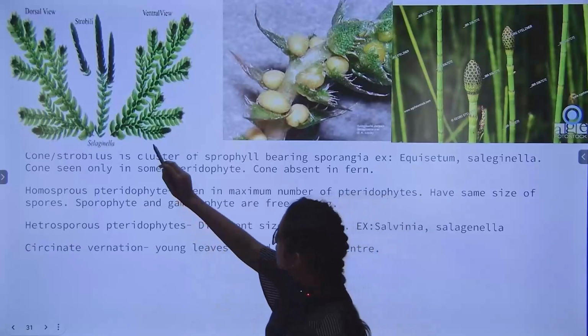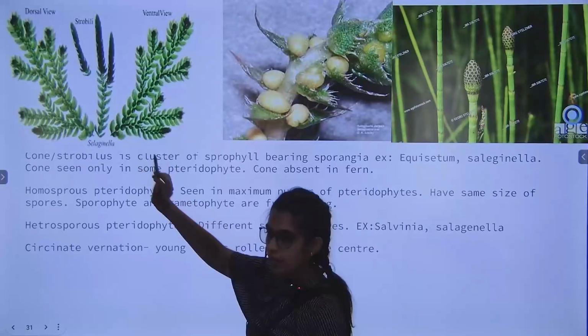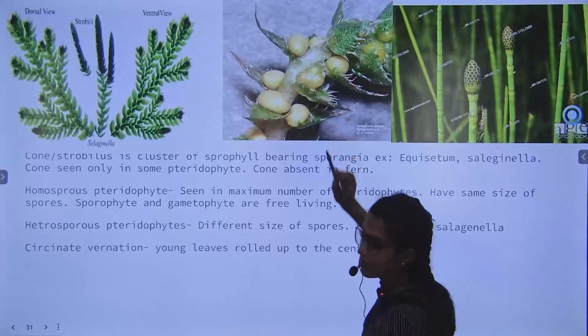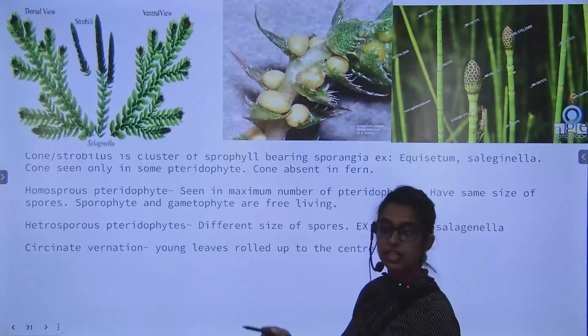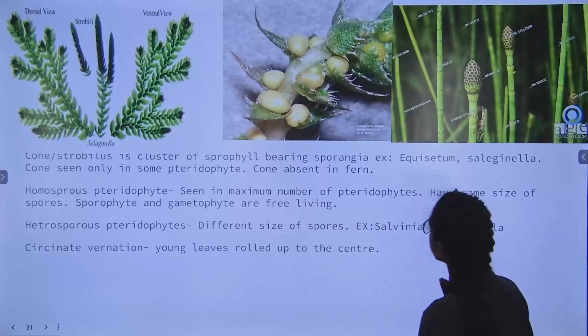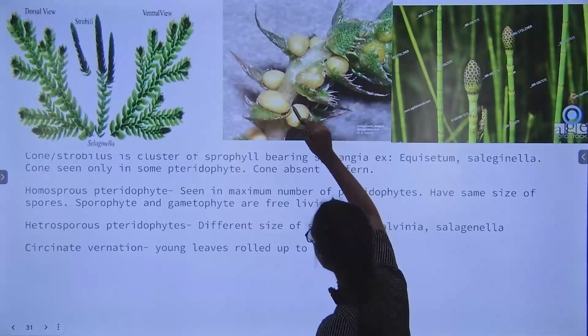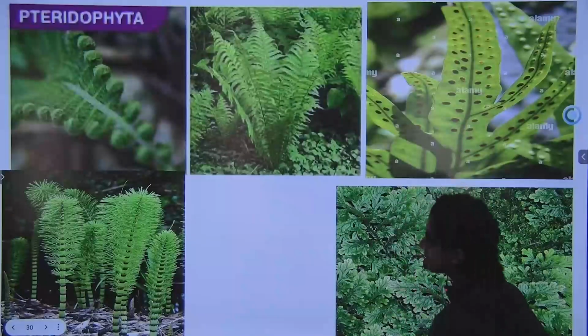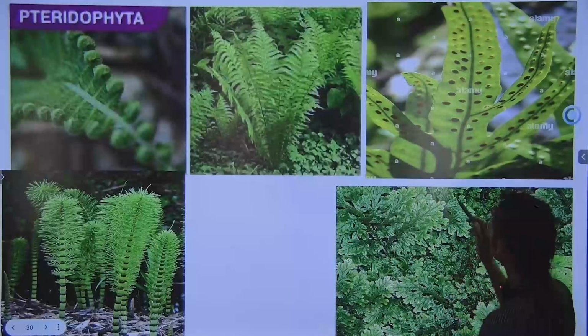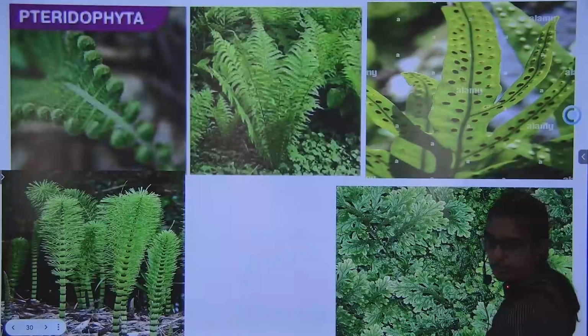Now what are these leaves called? Microphyll. These leaves? Why? Sporangia in them. Okay. Here you see one leaf is having only one sporangia, but in fern, many sporangias were there. Okay.